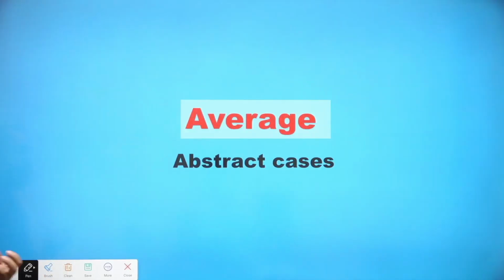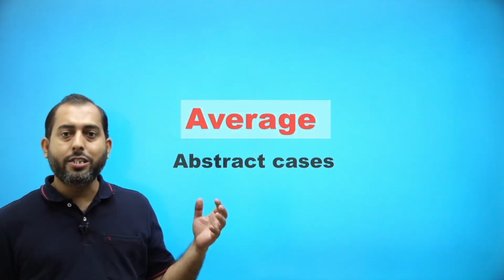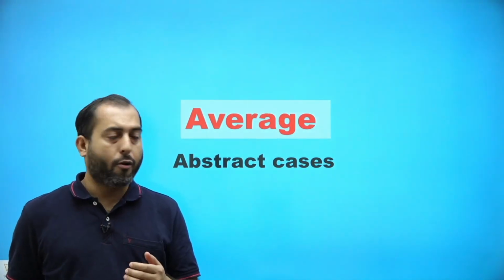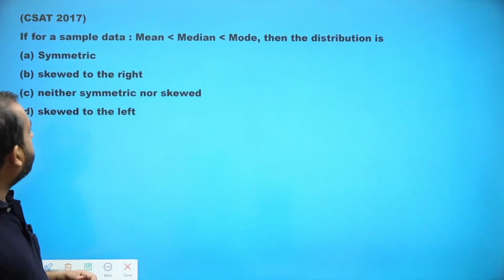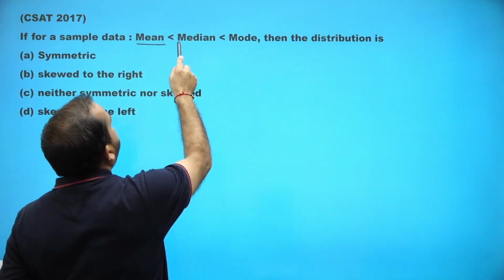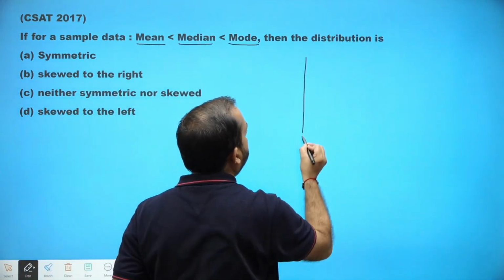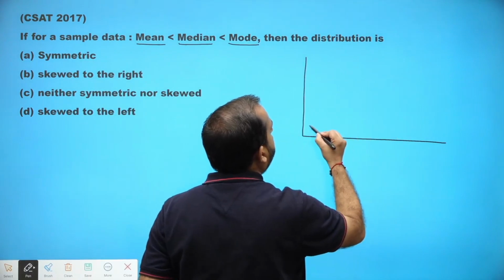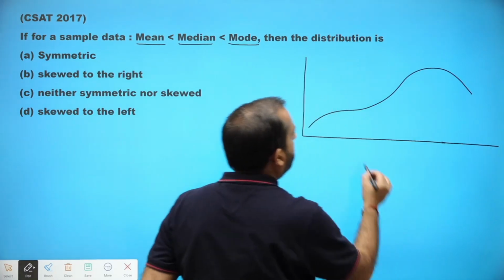Now we will solve some abstract problems of averages that were there in CSAT. It says for a sample of data, mean is less than median is less than mode. So if you draw this sample on a graph, it will be a graph like this.